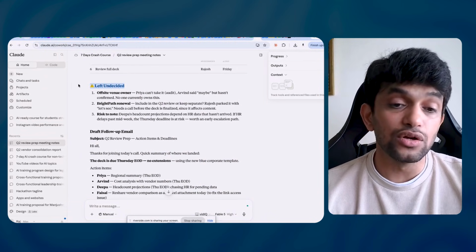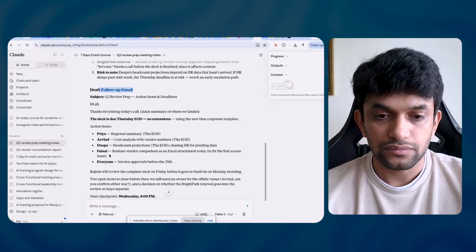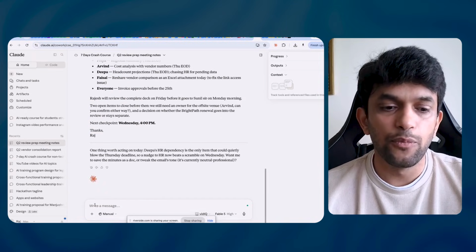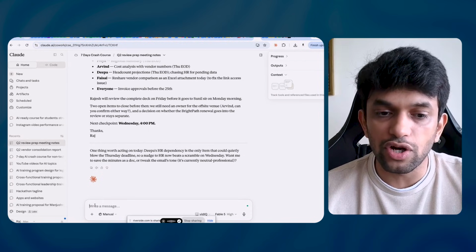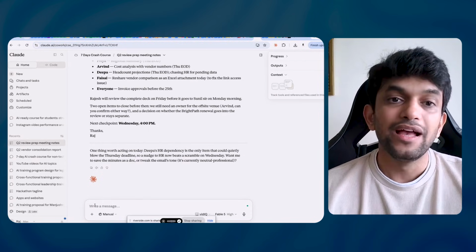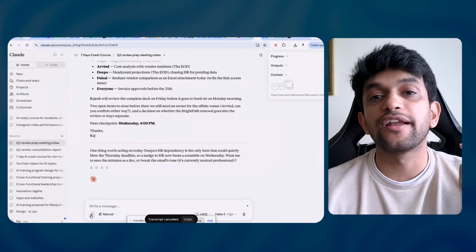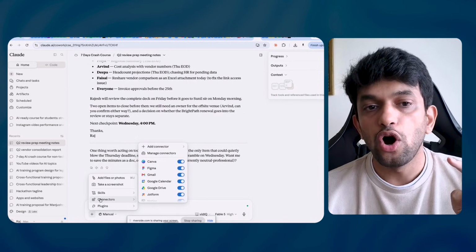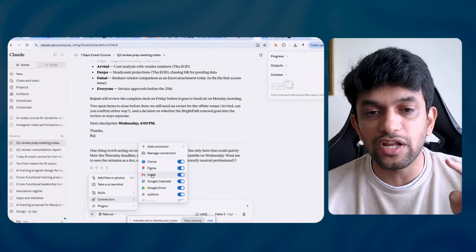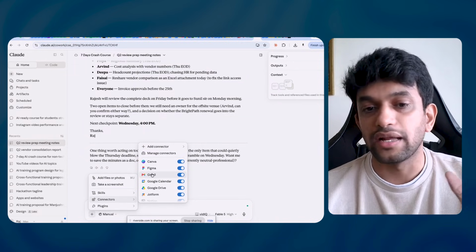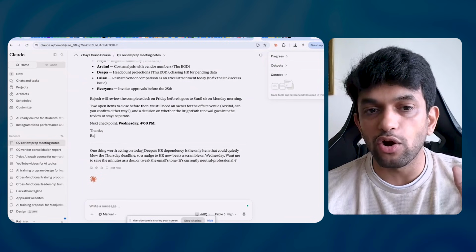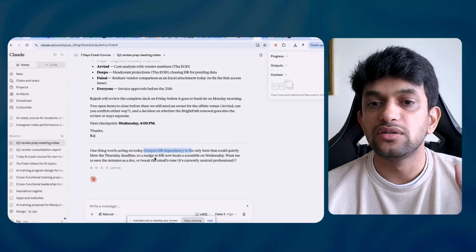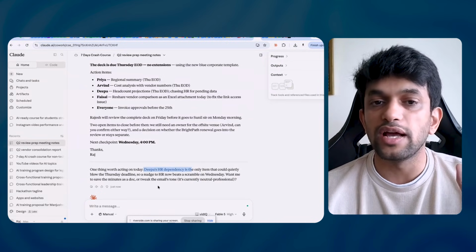Now I can ask it to give me a report again as a document or PDF. And one more thing you can do, guys: you can connect. Can you see connectors over here? You can connect your Gmail and ask Claude to create a draft email to all these people, or let's say a draft email to HR, so that you can do the action item. You can say, please do all these tasks, or write an email to HR like that.